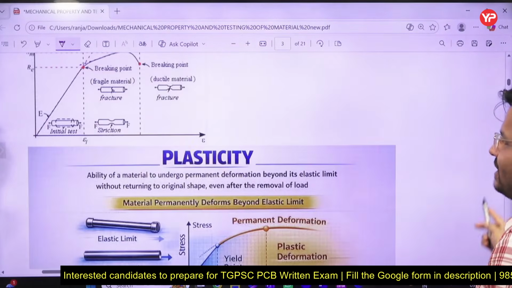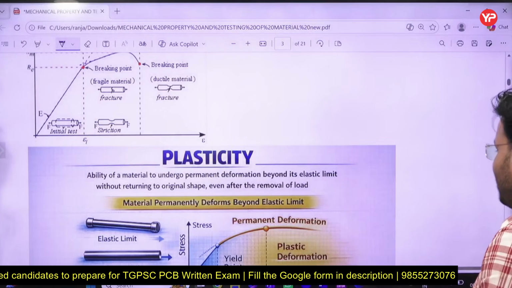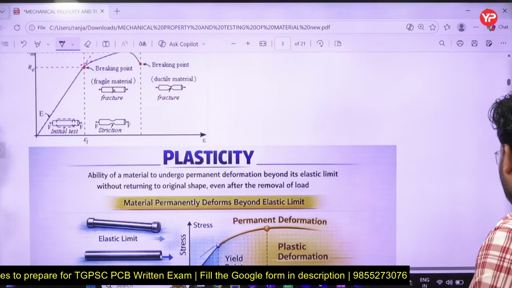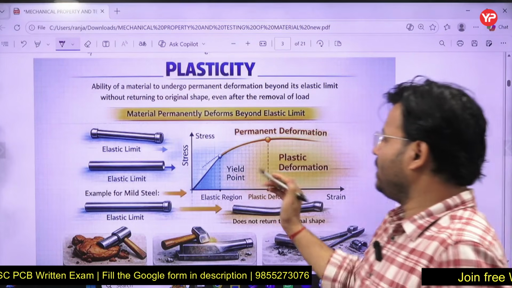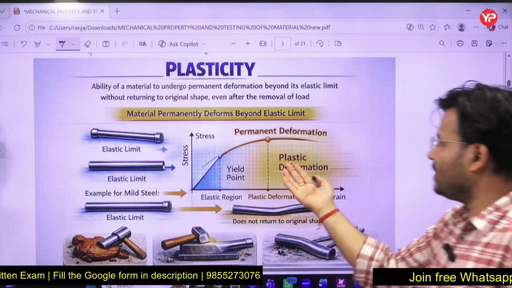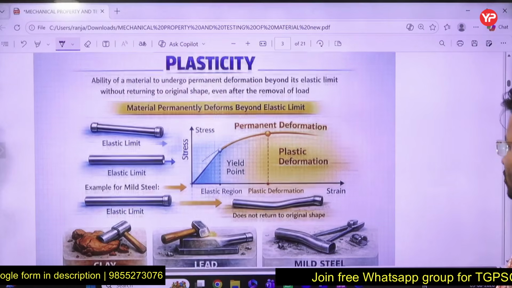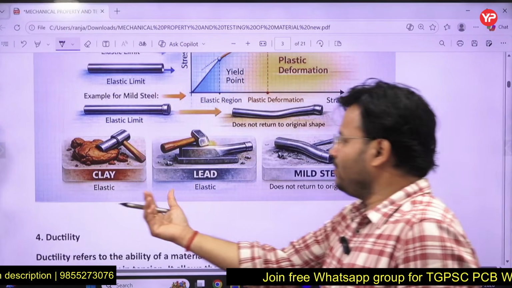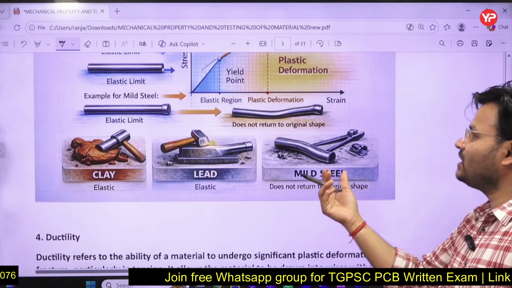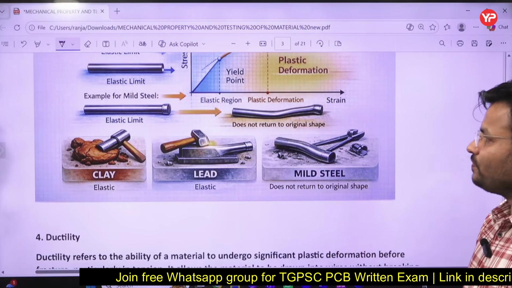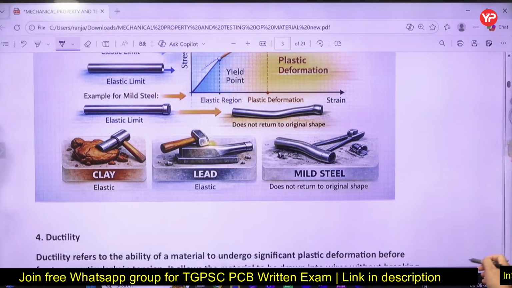So here we can see plasticity in the diagram. Clearly it is visible to all of you, right or no? This is your yield point, and that is your plastic deformation. It is becoming what? Permanent deformation. You can see there, this is clay, very plastic, does not return to original shape. This is your mild steel, and it comes in the plastic zone. So these two things are there, one is the elastic region, another one is plastic.